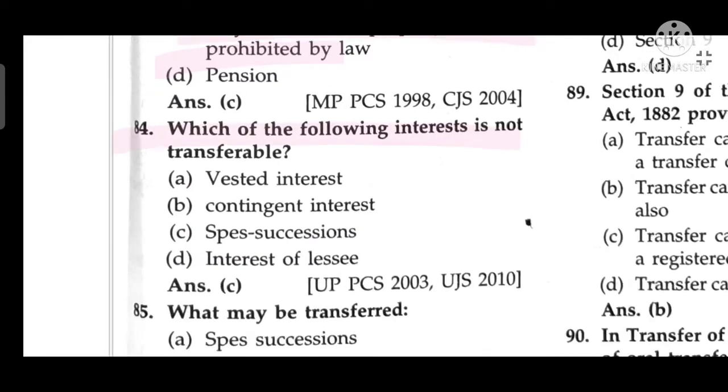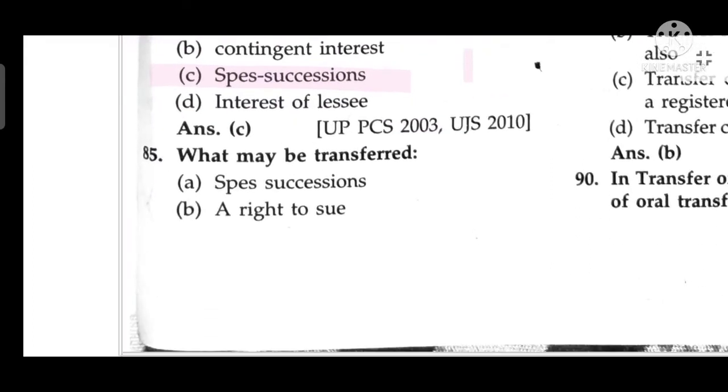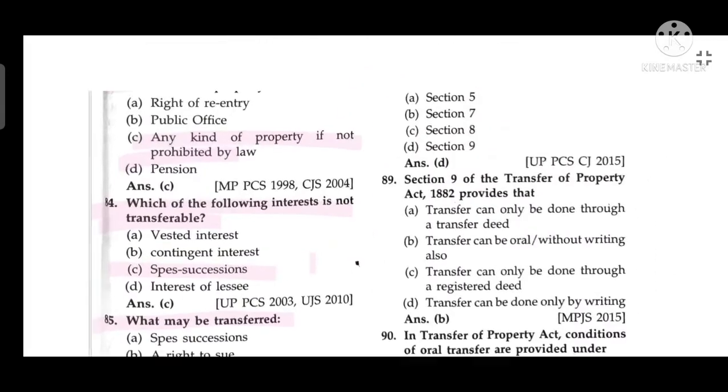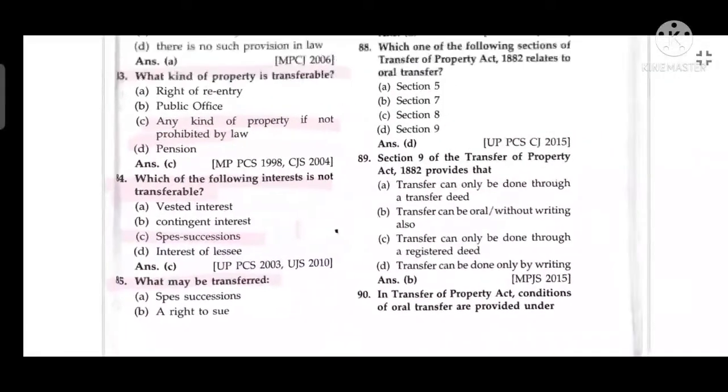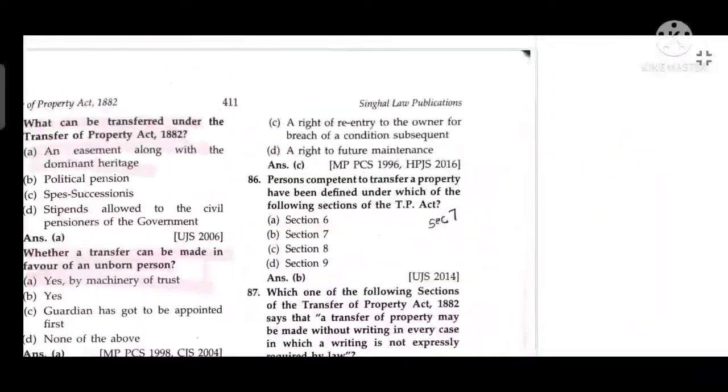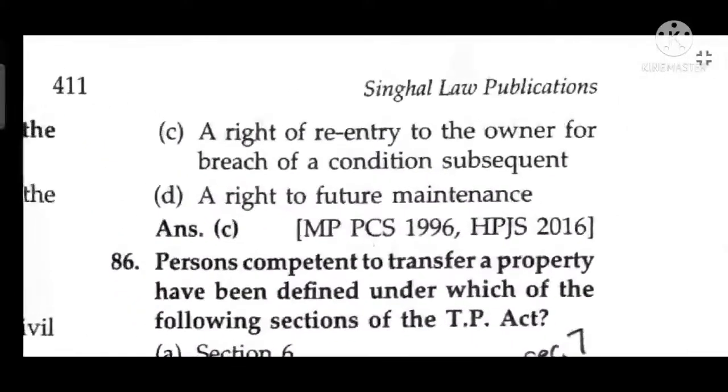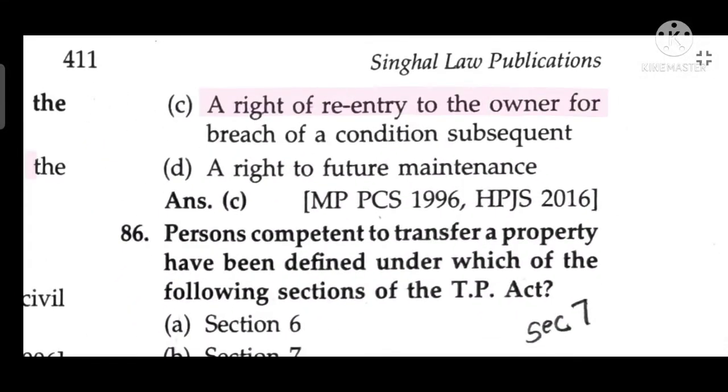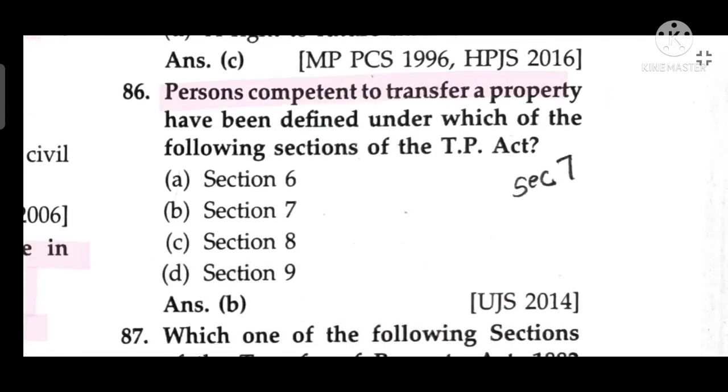Which one of the following interests is not transferable? Spes successionis. What may be transferred? A right of re-entry to the owner for breach of condition subsequent. Persons competent to transfer property have been defined under which one of the following sections of the TP Act?